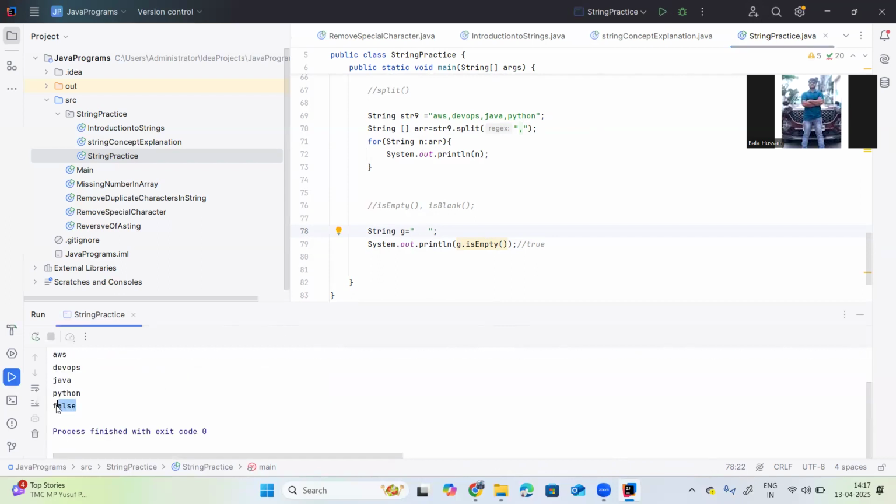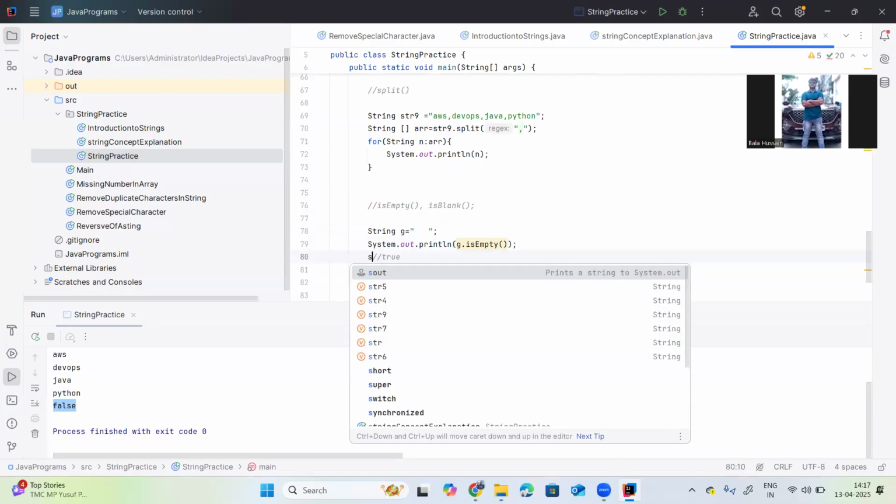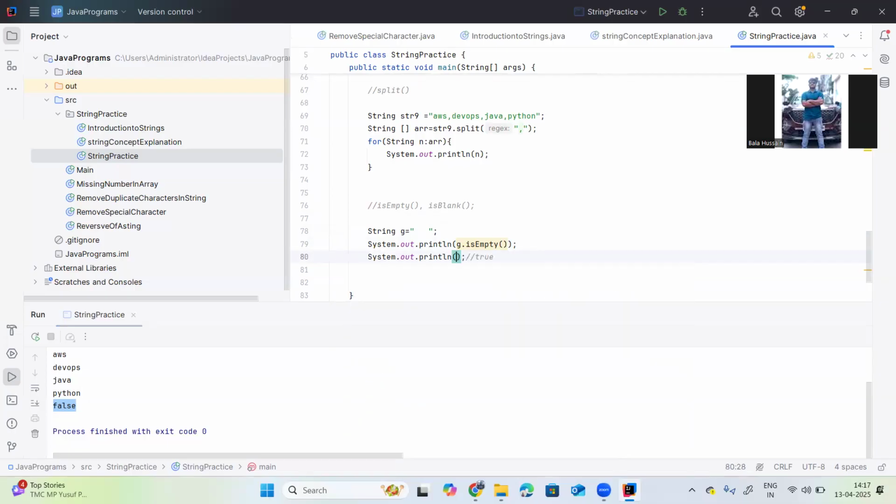Now you are able to see, right? This is false. Before it was true, but now it is throwing false because here it is having the spaces. Let me execute it. It was showing false, right? The same way, System.out.println g.isBlank. It will return true because it will not consider the spaces. Yes, now it has returned true.